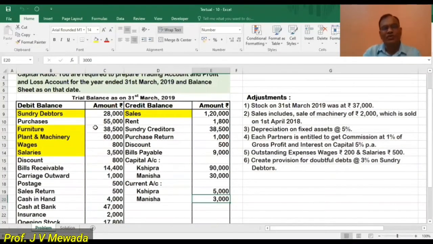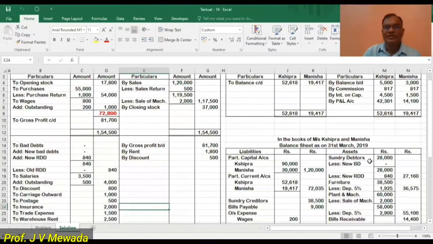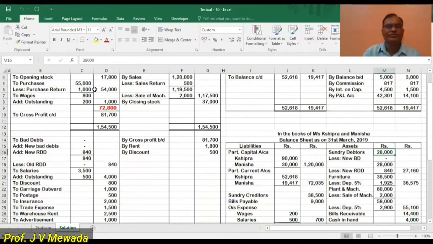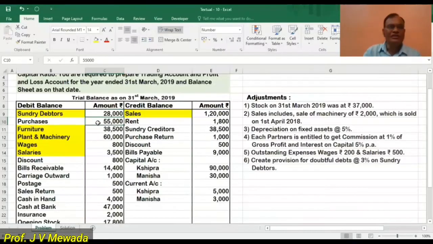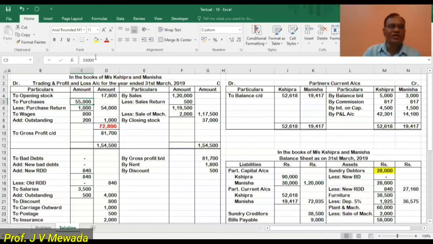Now we'll see the sum and we'll transfer. Which steps have we followed? Prepare the format, marking of the trial balance. Now third, transfer each and every item of the trial balance. So sundry debtors 28,000, in the formula we are transferring on the asset side. Then we are having purchases, so trading account debit side, purchases in the inner column 55,000.